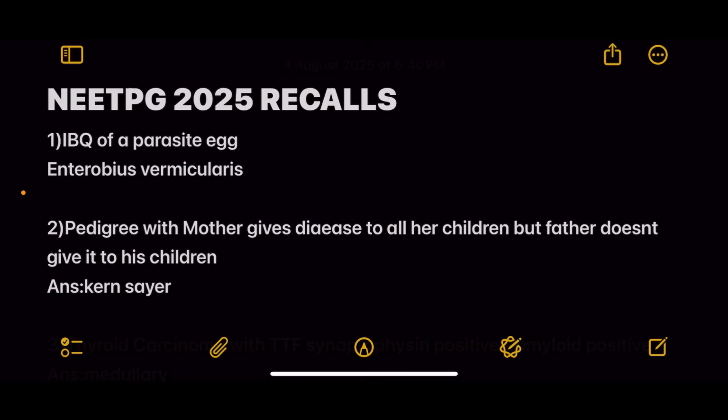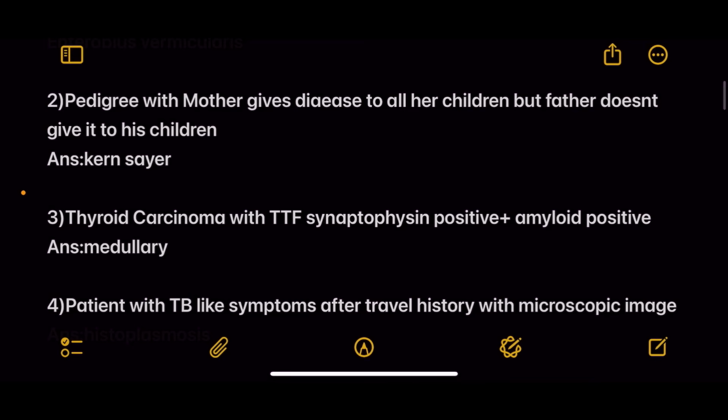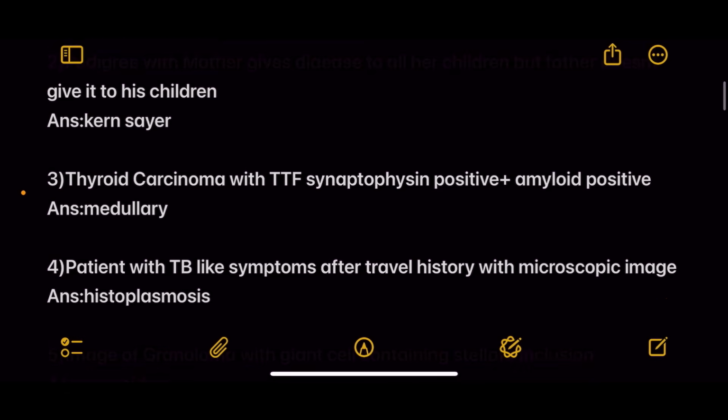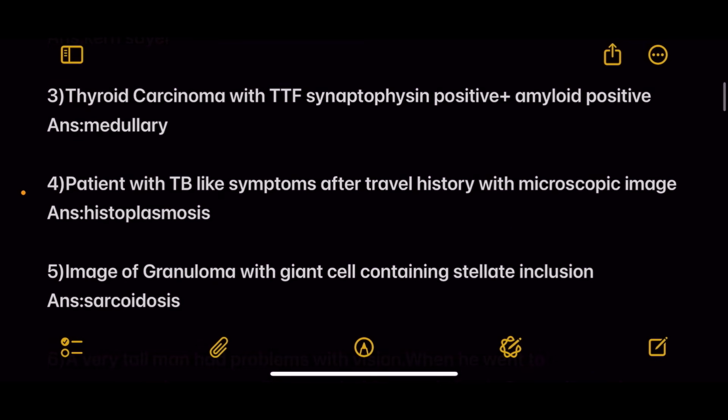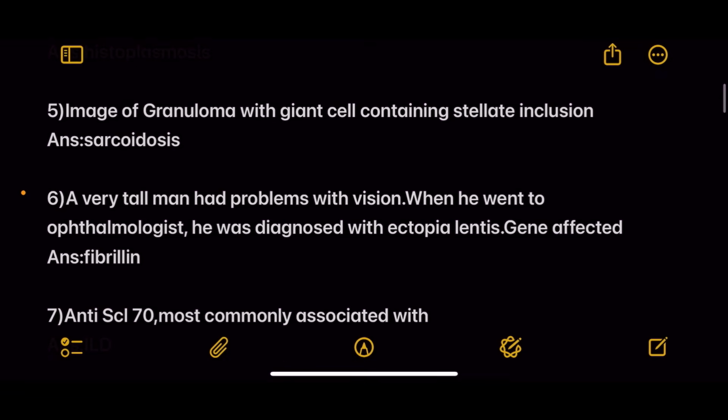So first question, IBQ of a parasite egg. Answer is Enterobius vermicularis. Next, pedigree with mother giving disease to all her children but father doesn't give to his children. Answer is Kernicterus. Next, thyroid carcinoma with TTF, synaptophysin positive and amyloid positive. Answer is medullary. Next, patient with TB-like symptoms after travel history with microscopic image. Answer histoplasmosis. Next, image of granuloma with giant cell containing stellate inclusion.